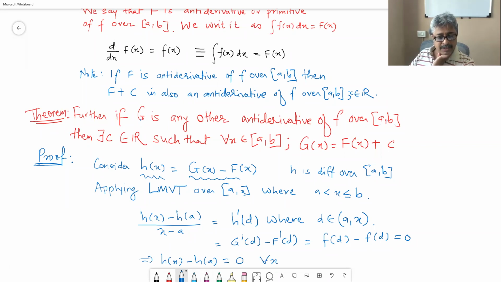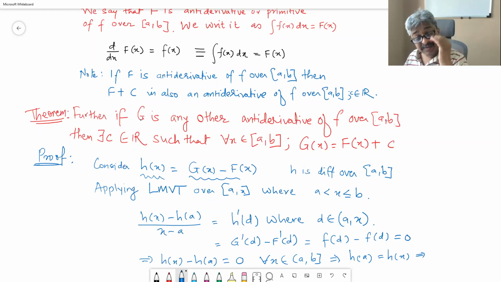for every x belonging to a comma b. This implies h of a is equal to h of x. This is done. H of x is equal to h of a.